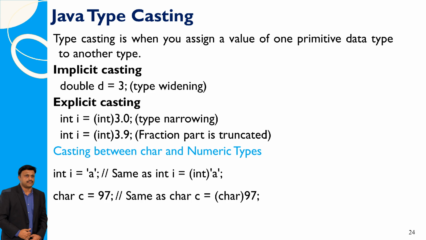Java typecasting involves assigning a value from one primitive data type to another. Implicit casting, or type widening, automatically occurs when a value is assigned to a larger data type. Explicit casting, or type narrowing, requires a manual conversion to a smaller data type. Additionally, casting between char and numeric types is straightforward.